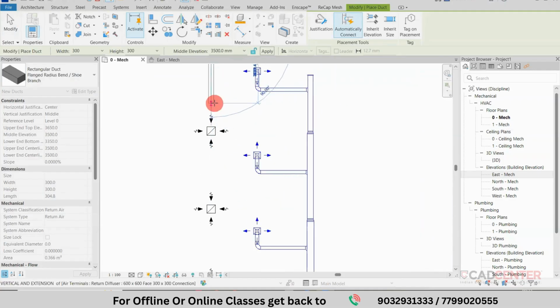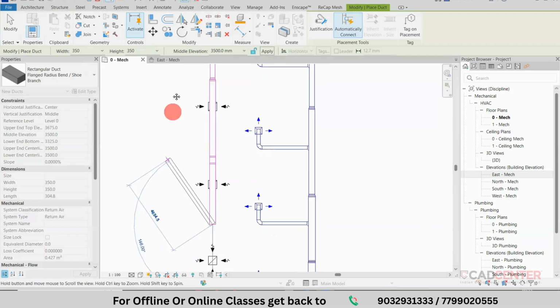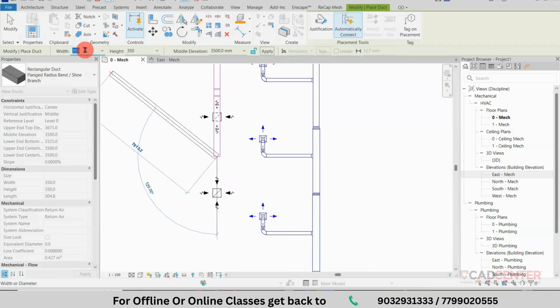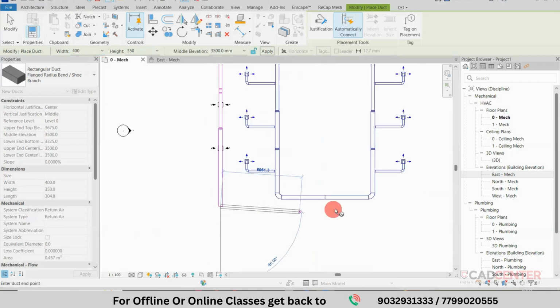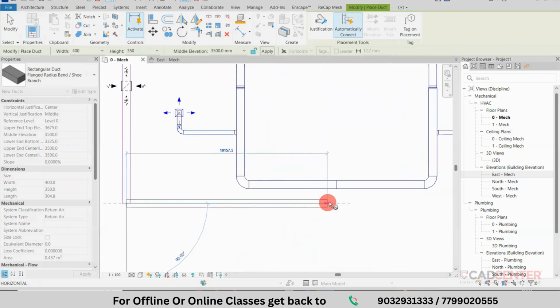From there, you can select this point and change the size, like 350 by 300, I am taking it to the next size. Then I am taking 350 by 350 as the next size. For example, now I am taking 400 by 350 as the next size. And the same part of supply and return air will connect to this point. I'll explain how to connect it to the next part at multiple heights. I'll show that part.